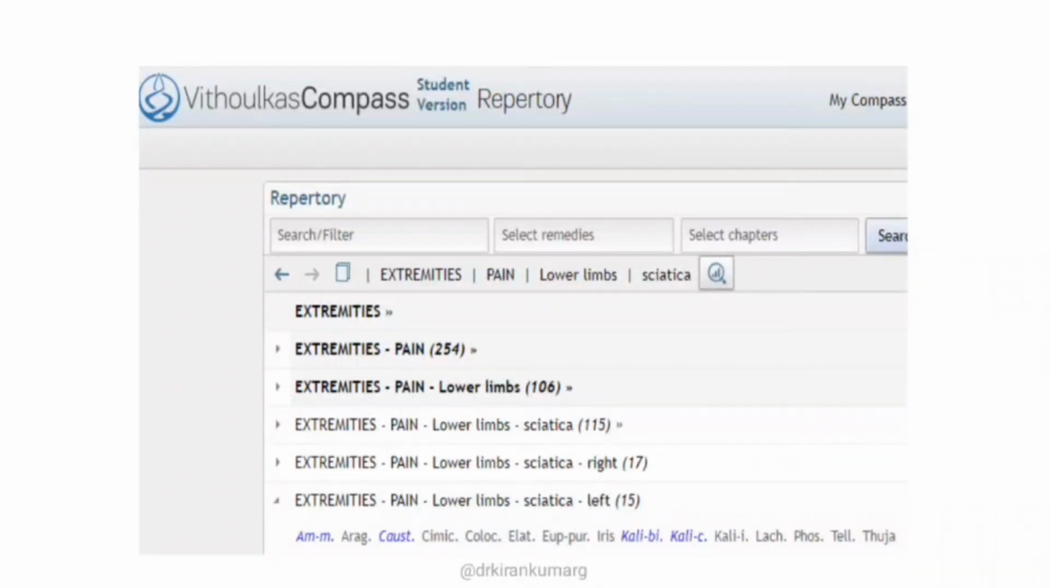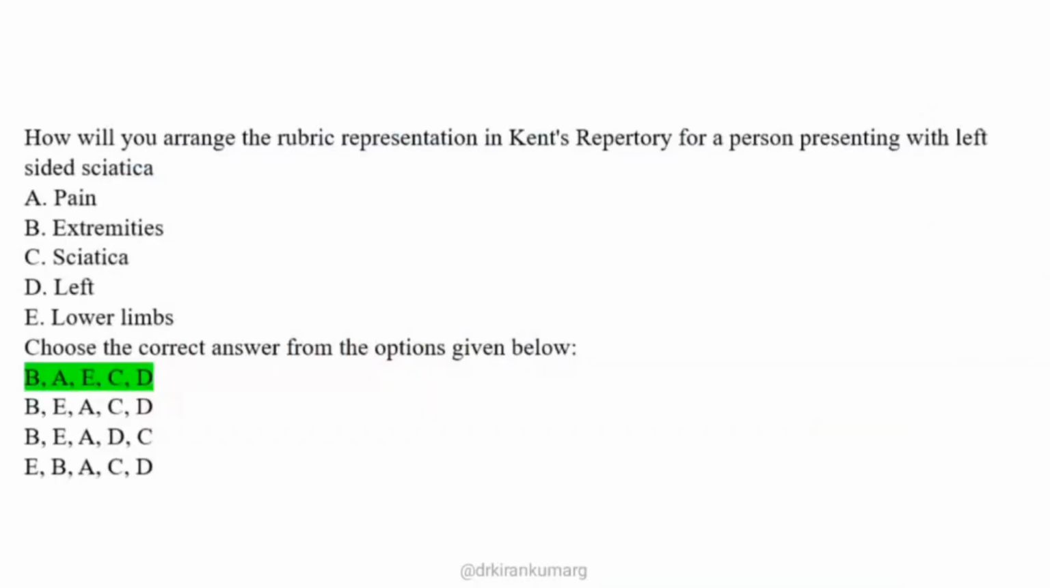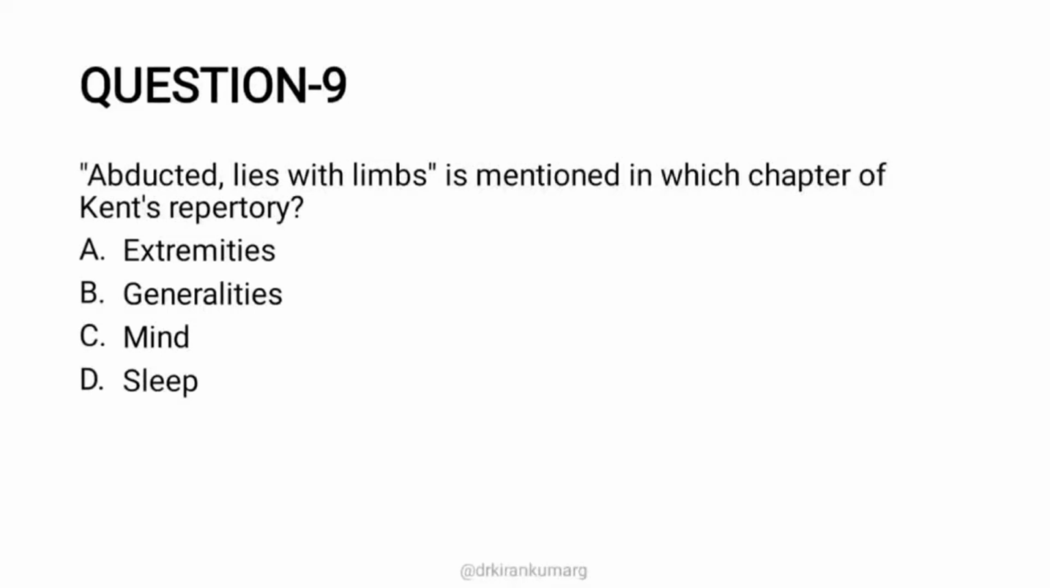Okay, so as you know, in Kent's Repertory the pattern is: first is the side, and under side they are given left. So extremities, pain, lower limb, sciatica, left is the right answer. So the right answer is B, A, E, C, D. That means extremities. Even though you know the answer, this option marking should be very perfect so that you will not jumble with the options given here. So the right answer is option 1. Moving on to next question.